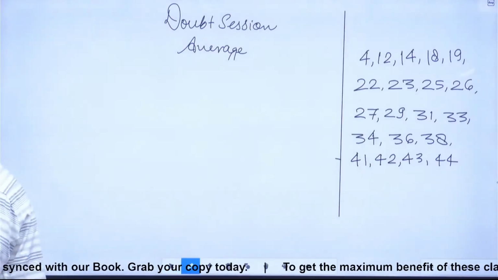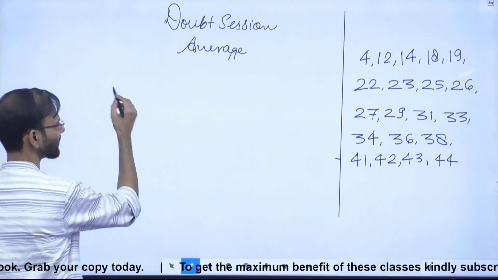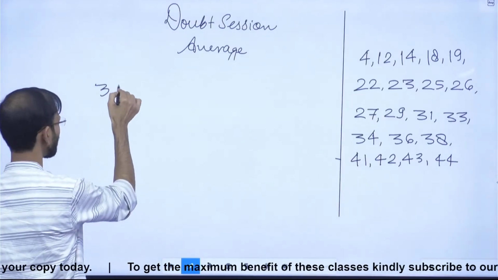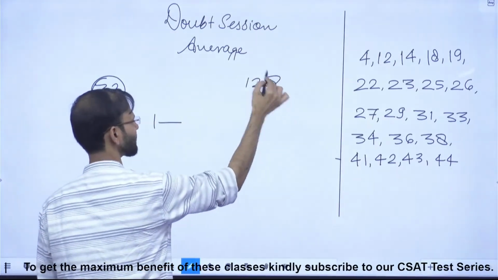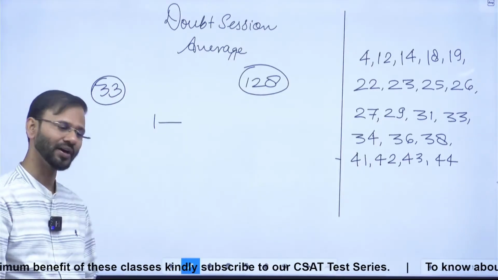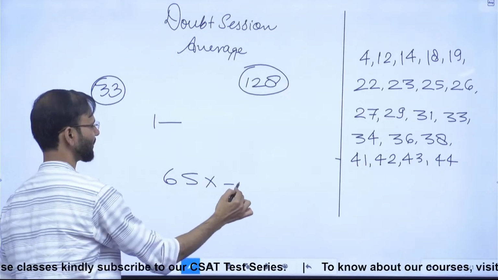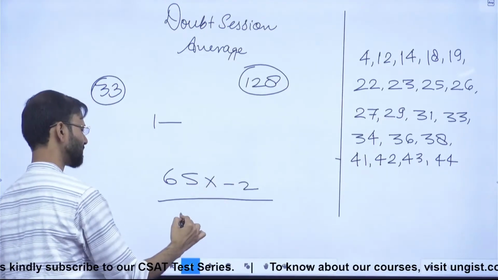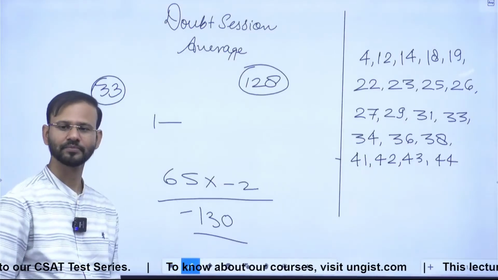See, everybody, just think on it. This is question number 33. For first, I can tell you the answer is 128. Just by reading the question, I can tell you the answer. Why? Because now there are 65 values, so he is contributing -2, -2, -2 to each one. So he actually contributed -130 on that day.